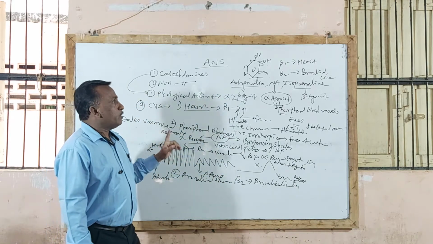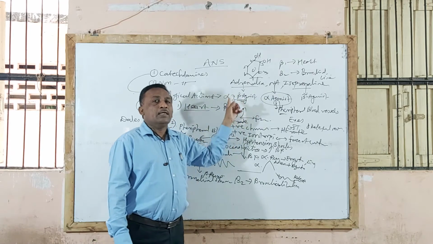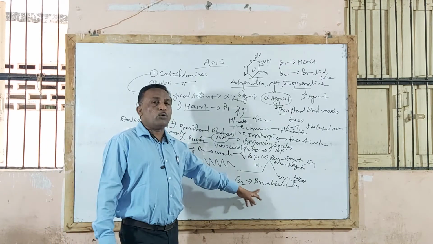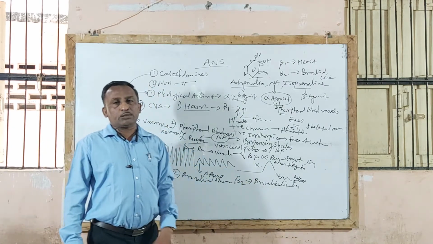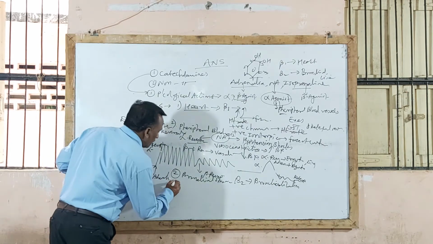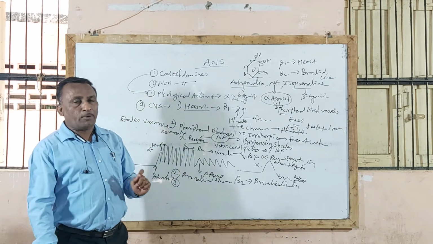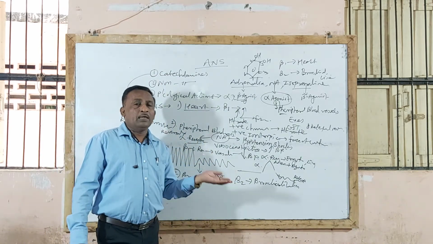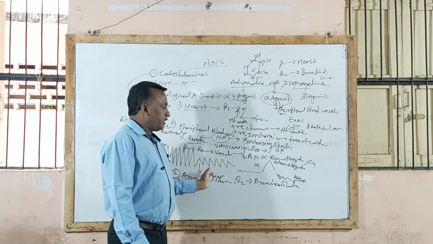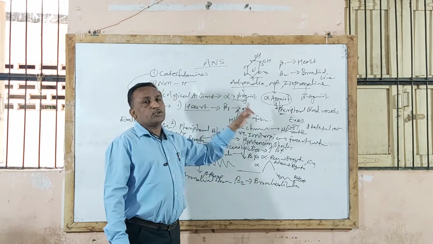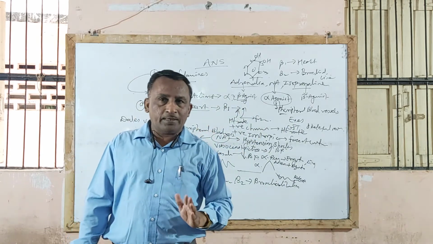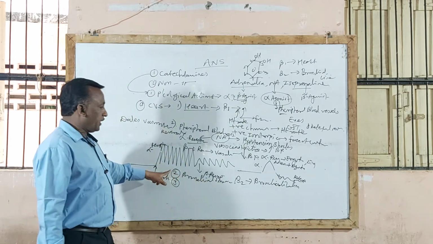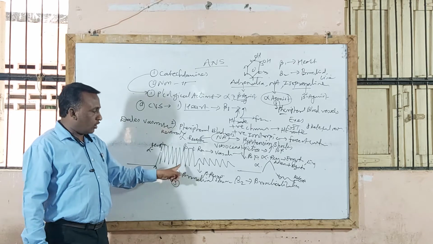So sometimes there will be a question: give reason why adrenaline is the drug of choice in bronchial asthma. By acting on beta 2 receptor, it causes bronchodilation, relaxation of bronchial smooth muscle, and therefore it is the drug of choice, particularly adrenaline, isoprenaline, salbutamol. These drugs are bronchodilator drugs. Sometimes they will ask what is bronchial asthma, give the treatment, or define bronchodilators, give example. Adrenaline, isoprenaline, salbutamol are bronchodilator drugs which, by acting on beta 2 receptor, produce relaxation. So this is the second action, that is on bronchial smooth muscle or bronchial asthma.